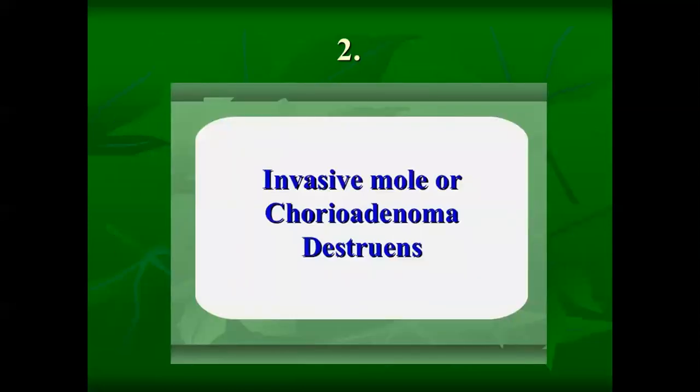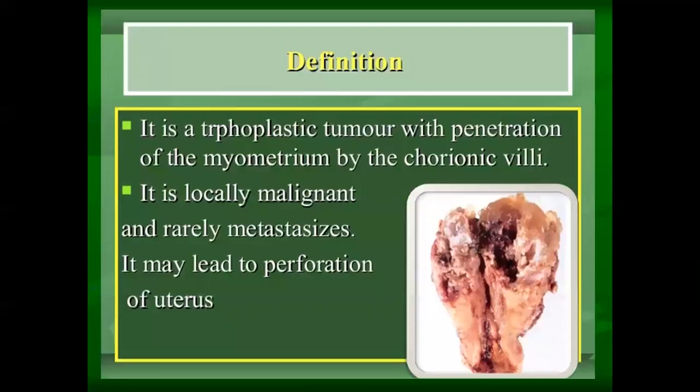Coming to the next one, invasive mole or chorioadenoma destruens. So here it is a trophoblastic tumor. What is happening here? The chorionic villi will be penetrating inside the myometrium. So a trophoblastic tumor where the chorionic villi penetrate inside the myometrium, and locally that will be malignant, and it will rarely metastasize. Metastasis is a rare condition in this case, but locally this is malignant.